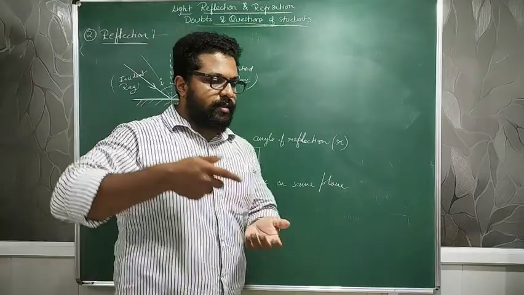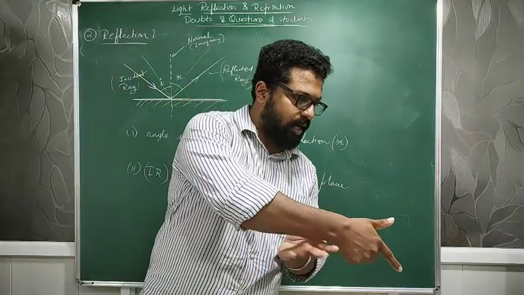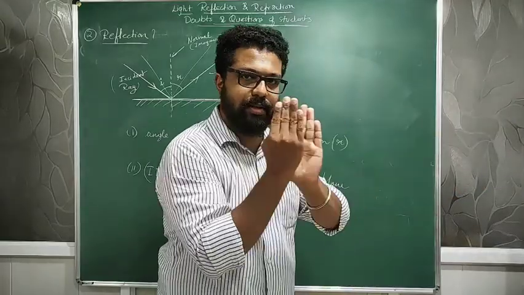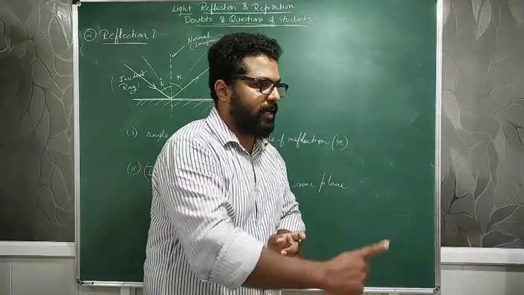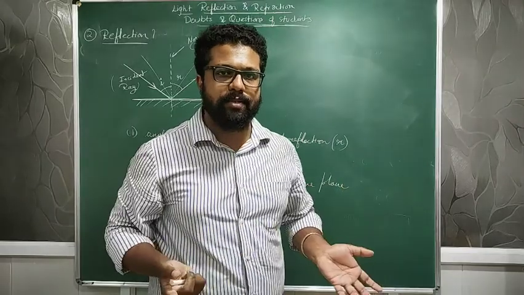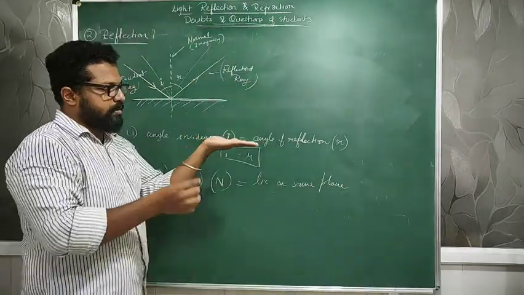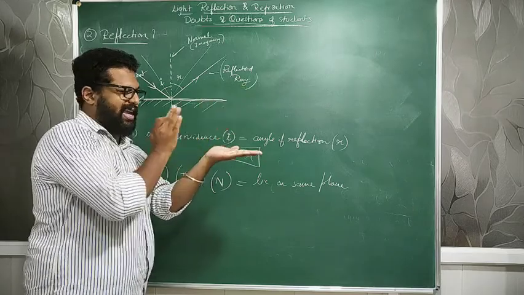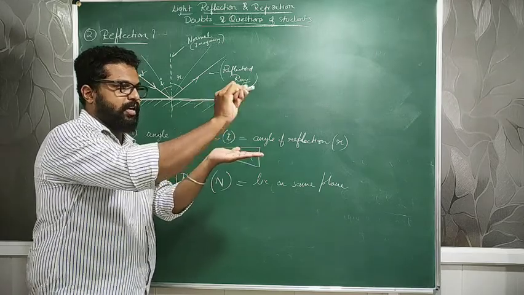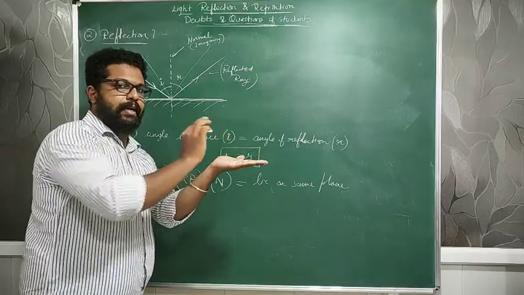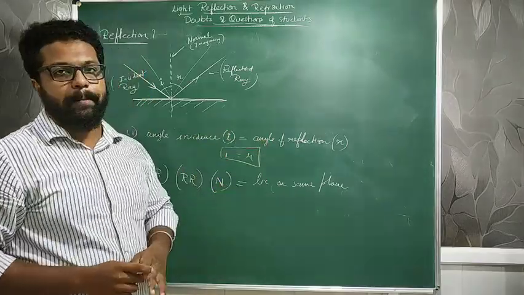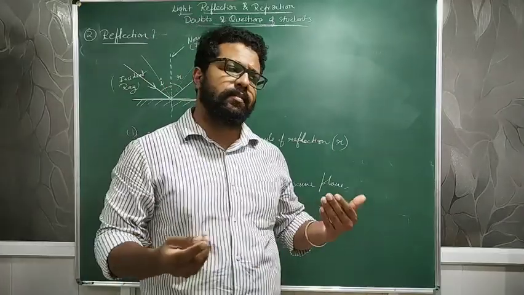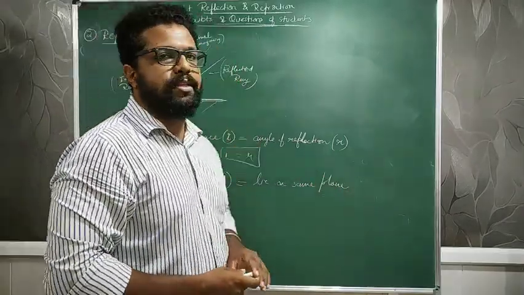It means that suppose if I am putting the light ray here, it will pitch straight itself in the same plane, same particular line. It will not pitch outside, that side or this side. That is what it means. So if there is a plane here, the light ray is coming here, it will pitch right in front of it, exactly in the same straight line. It won't divert outside or this side. So this is the meaning of the second law. A lot of experiments were done, and that's how they concluded these two laws.